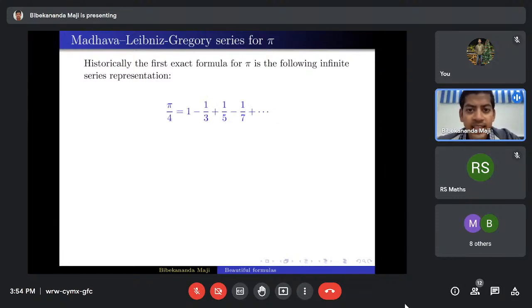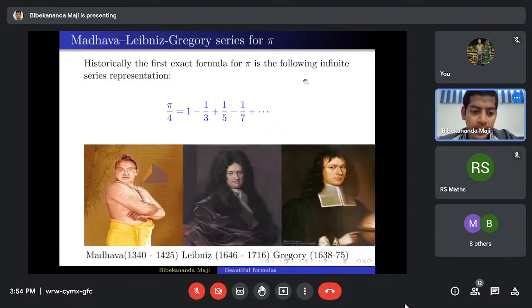The first exact formula for pi was given by Madhava in around 1400. Pi by 4 is quite a simple representation, right? Pi by 4 is 1 minus 1 by 3 plus 1 by 5 minus 1 by 7 and so on. Later, Leibniz and Gregory rediscovered this series.